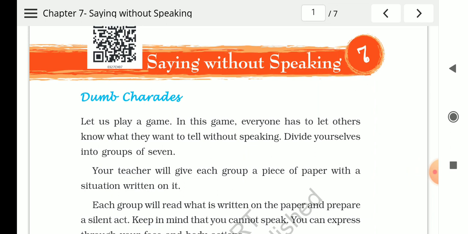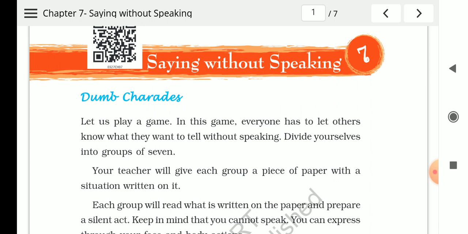She made groups of children and gave them a chit on which different situations were written, and the children had to act and convey the message written on the chit. This is a game called dumb charades. In this game, everyone has to let others know what they want to tell without speaking. They have to express through their face and body actions. So the children started playing the game and they found it difficult.